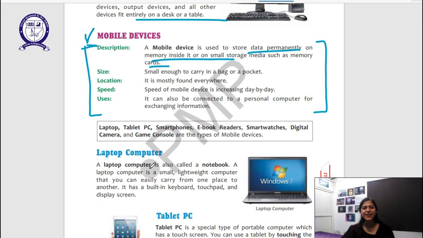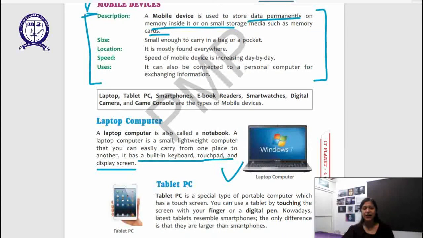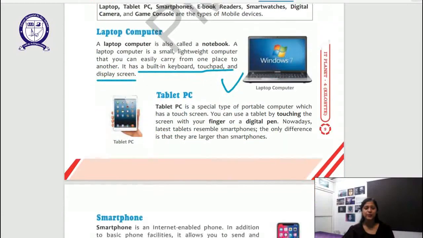Laptop computers. Laptop computers are also known as notebooks. Yes, because they look like a notebook. They fit in your bag, and that's why they are called a notebook. They can be easily carried from one place to another. It has a built-in keyboard, touchpad, and a display screen. So the best part about a laptop is the portability. Everyone loves laptops for this purpose.